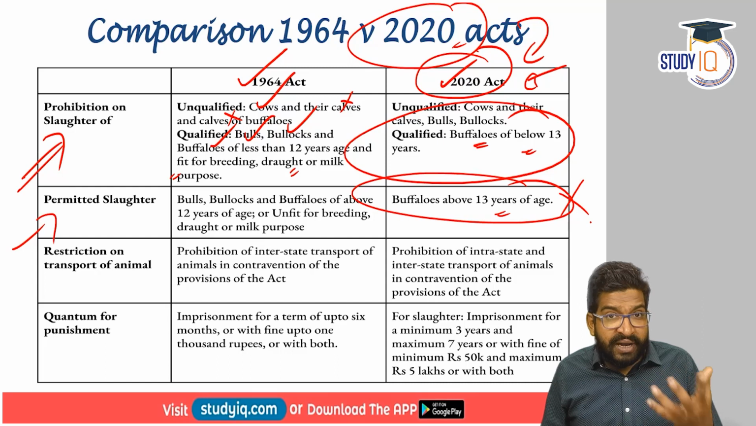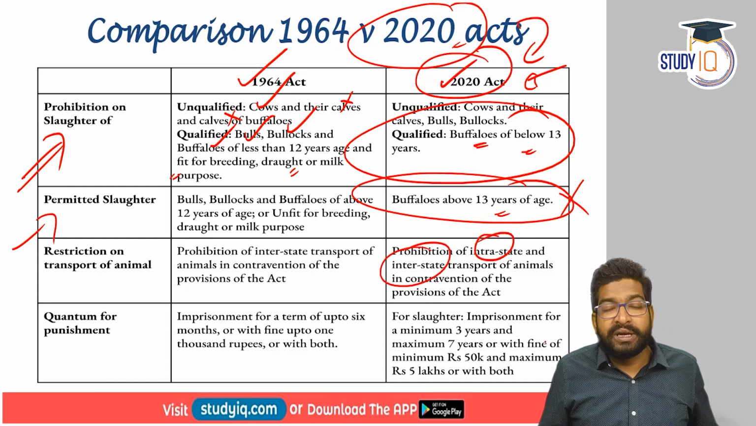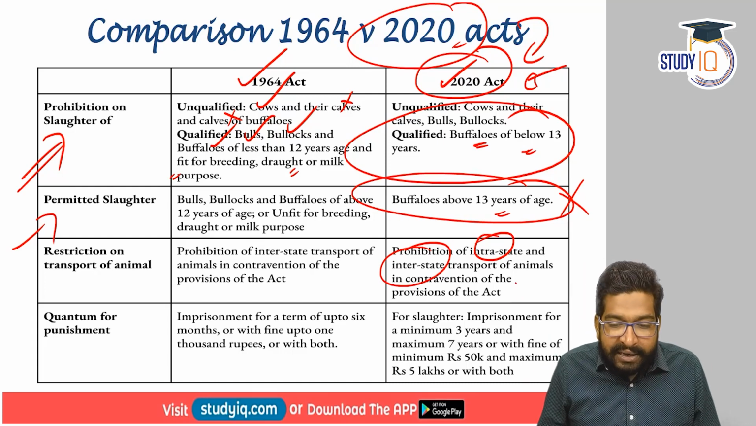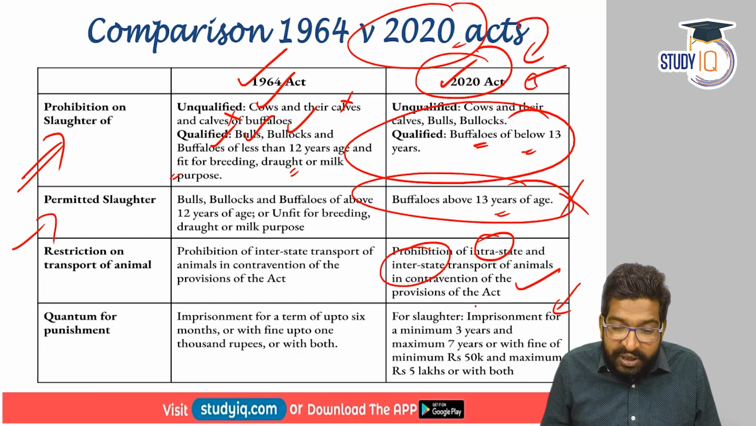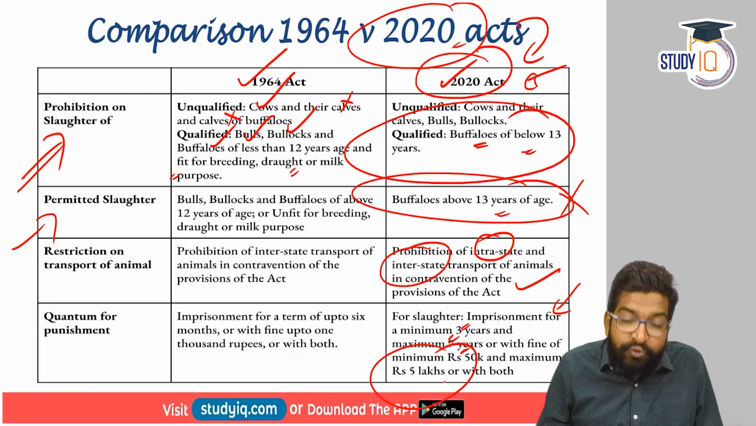And restriction on transport of animals has been put intrastate as well as interstate. Whoever contravenes or violates this particular act will get imprisonment from 3 years to a maximum of 7 years, with a maximum fine of 5 lakh rupees.